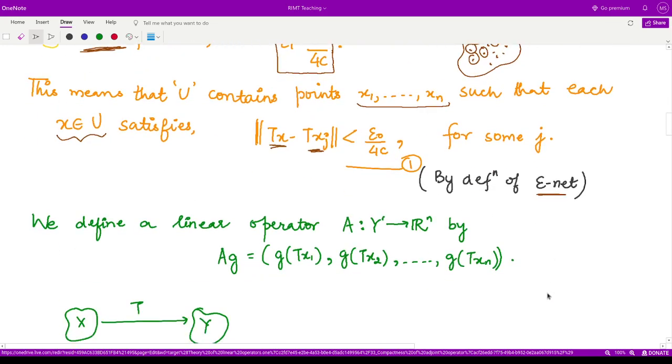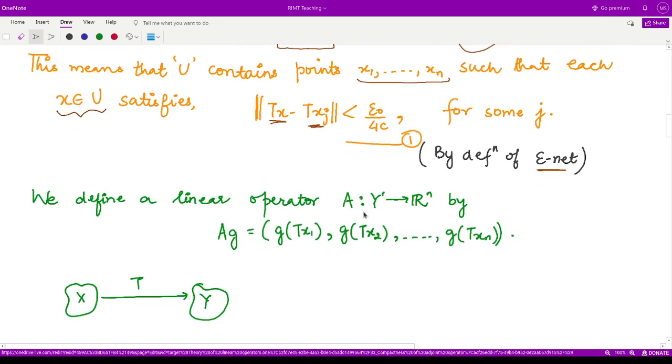Okay. Now we define another operator A, because the operator T was defined from X to the normed space Y. Now we are defining another operator from the dual space of Y to the n-dimensional real space. We take an element from Y dash, which is nothing but some functional G. After applying this operator A, we would have G of T of x1, G of T of x2 and so on, because this is an n-tuple.